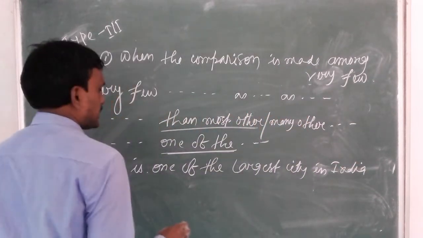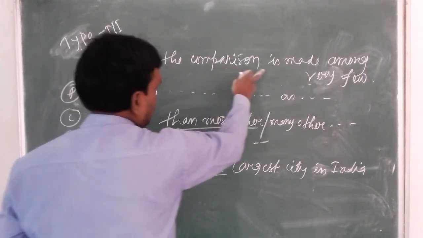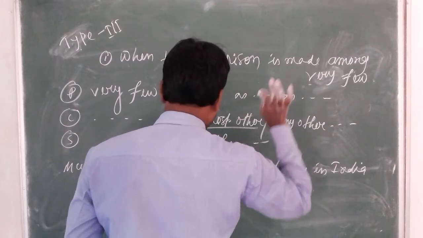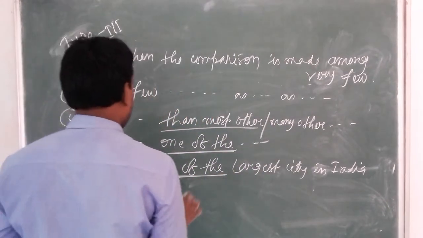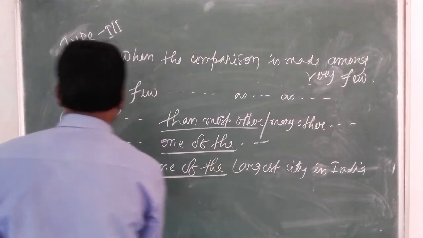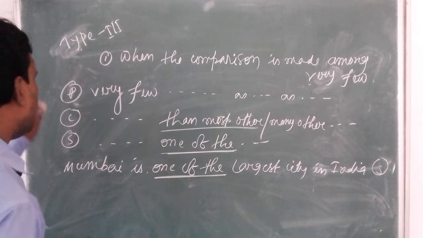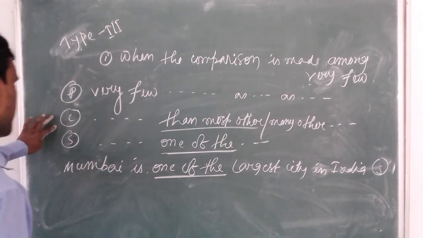Look here, there is the use of one of the. It means the comparison is made among very few, and there is the use of one of the, so the sentence is written in superlative. Then change it into positive and comparative.